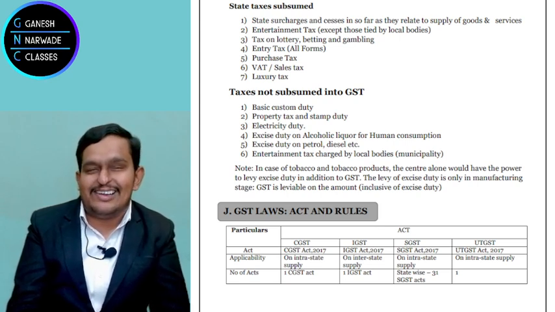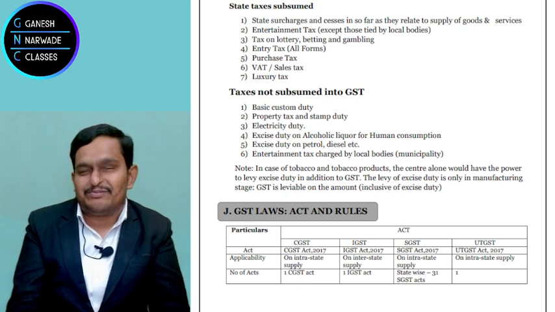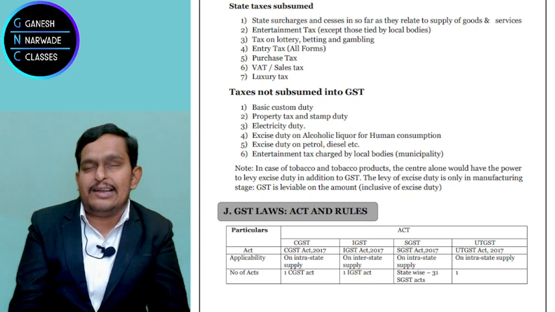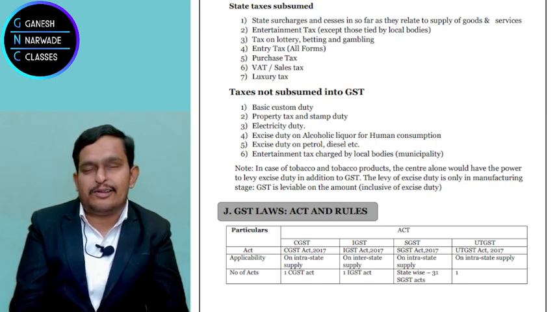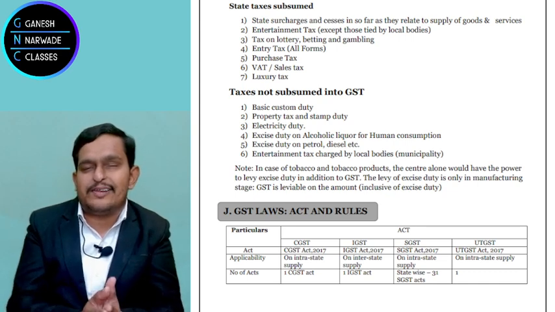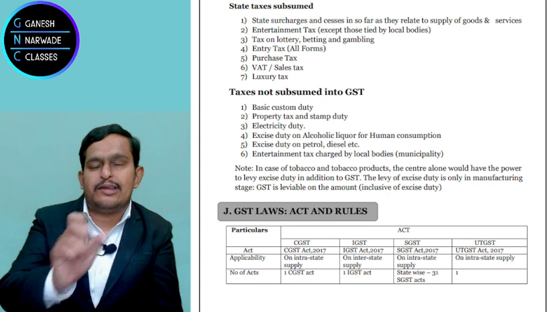Okay, very good. So what we discussed is that these are called union territories. What will we call this? Union territory. So for state governments, state GST is there, the SGST Act 2017. But what about these union territories? They made the UTGST Act 2017, the Union Territory Goods and Services Tax Act 2017.